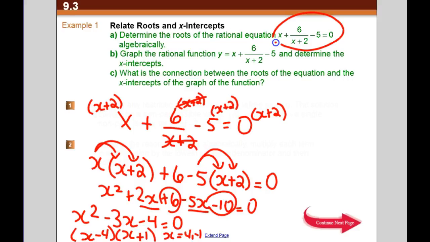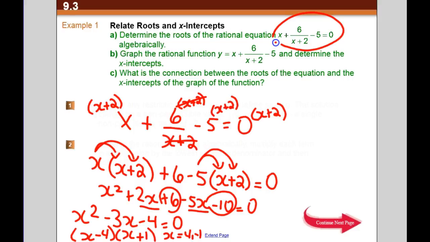So we could plug them both into this equation and make sure that it equals out, like you'd get 0 on both sides, it would work out. Or what you can do is check the only non-permissible value. In this original, it would have been minus 2, right? Were any of these answers minus 2? No, so then we should be good. These should be solutions because they're allowed. They're not a non-permissible value.